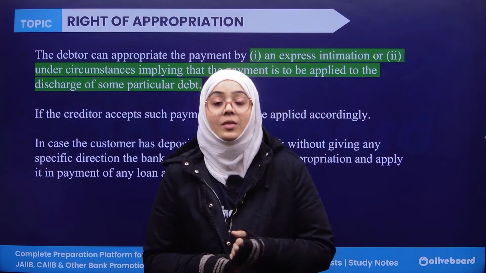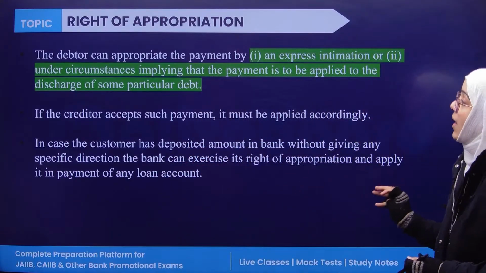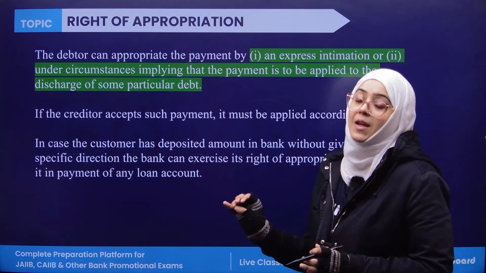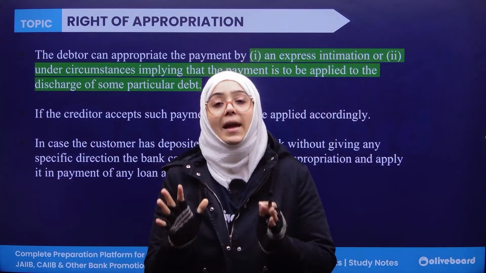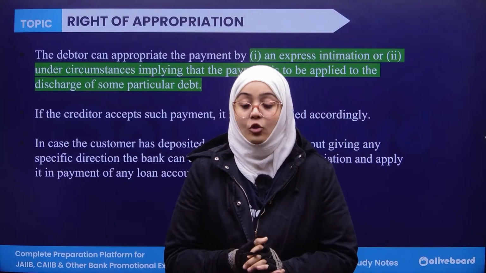Clear? So there is power of attorney, there is mandate, there is right to set off, right of appropriation, and right of banker's lien.